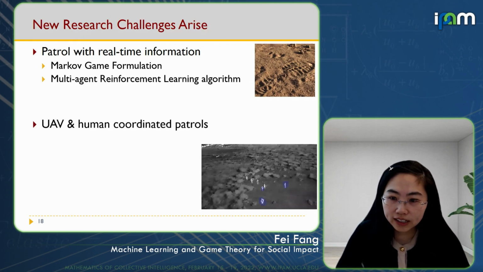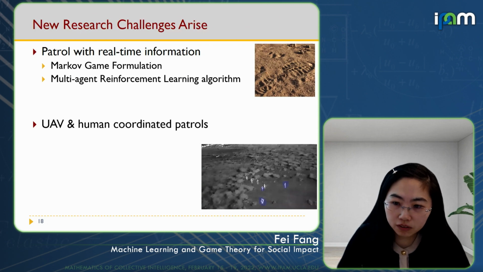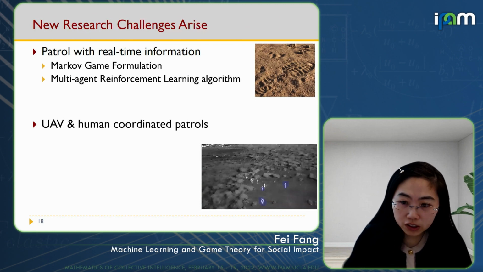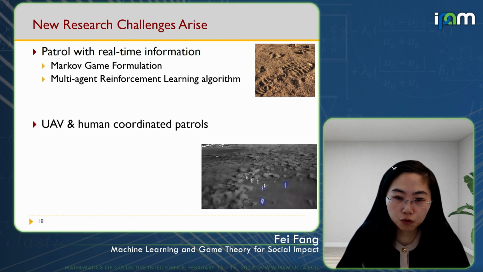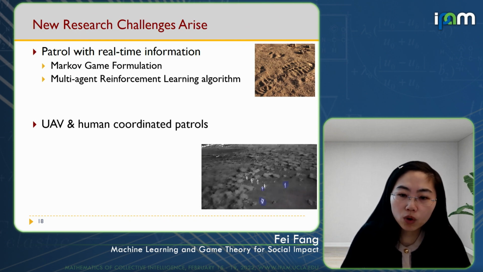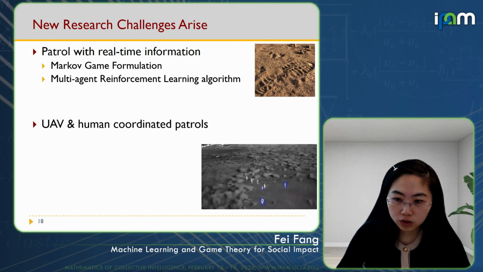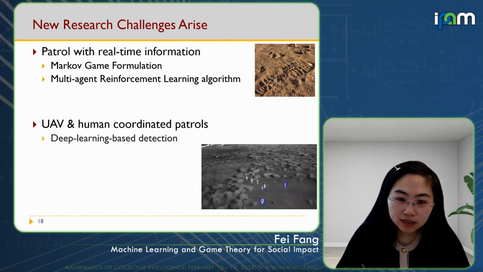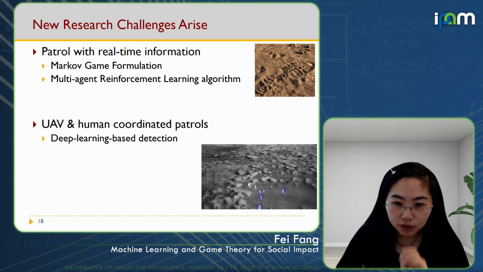Another challenge is that in some conservation areas, conservation drones or UAVs can be used for nighttime patrol. And how can we coordinate UAVs and human patrollers? We designed a deep learning-based detection tool and tested it in the field. This is the field test.